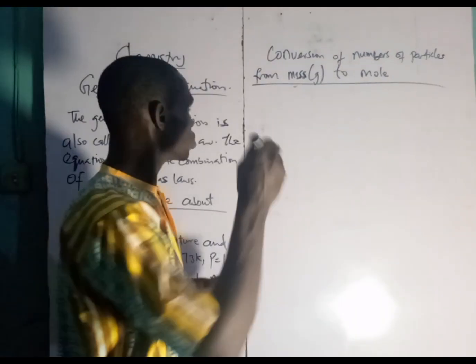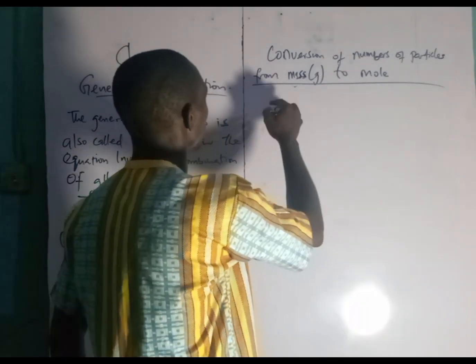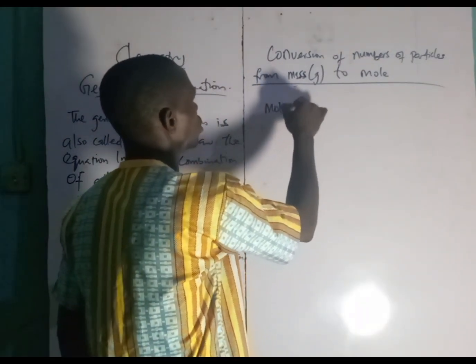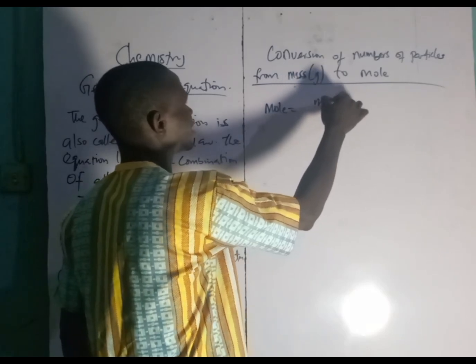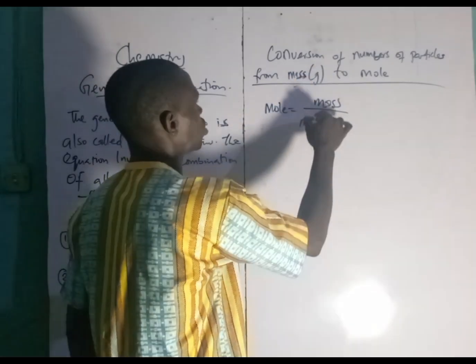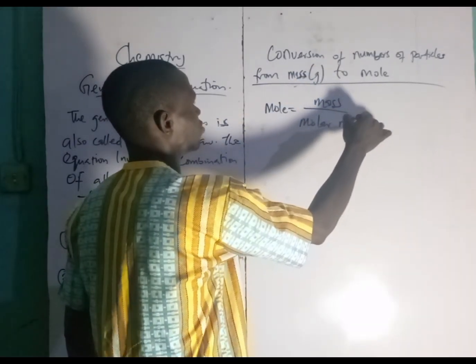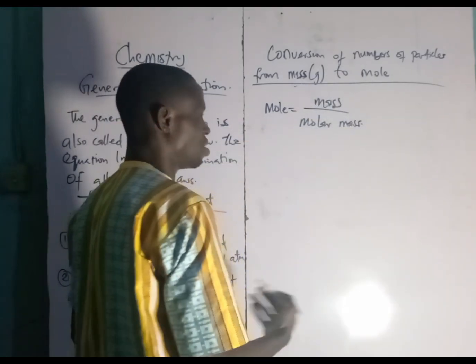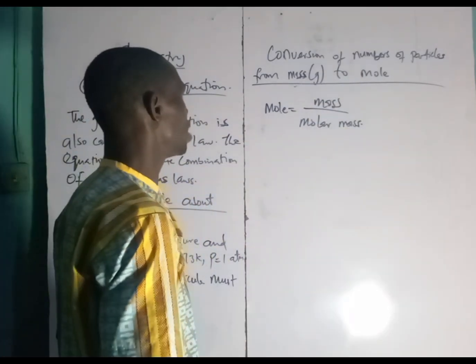Mole equals mass over what? Molar mass. I think we are remembering now. It's mass over molar mass.